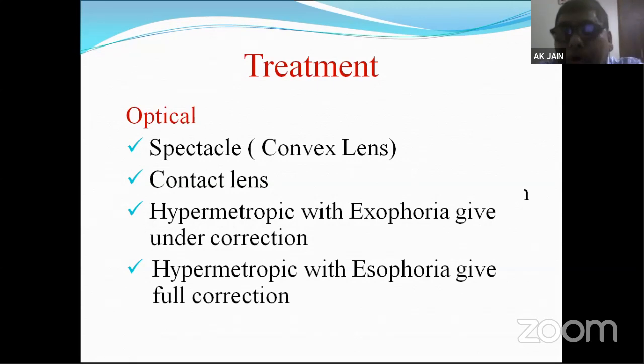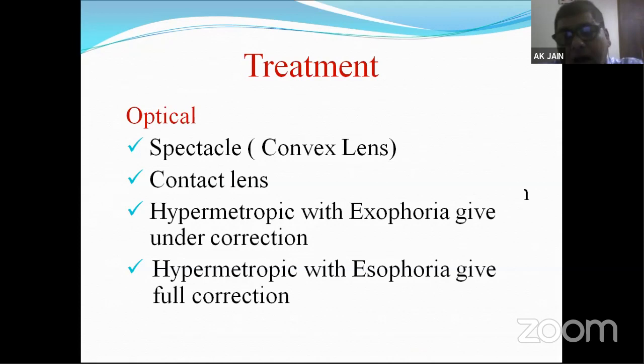Here the most important take-home message is: in hypermetropia, do not overcorrect. Plus 4 diopter hypermetropia should not be given plus 4.5 or 5.